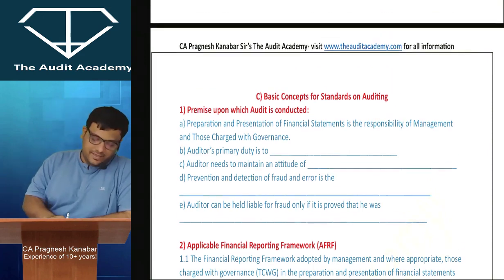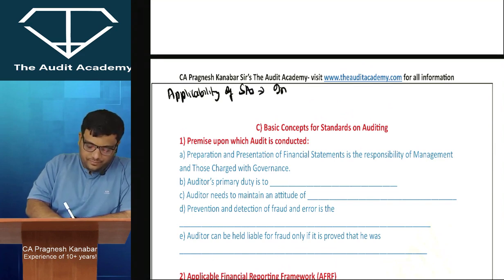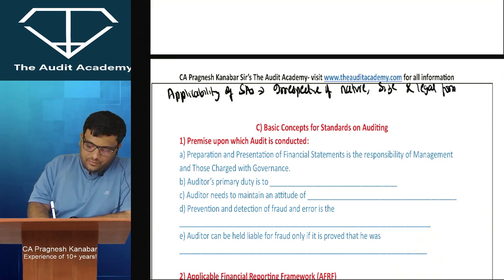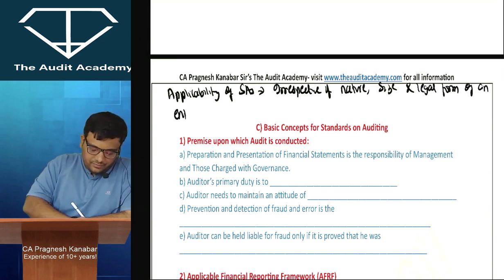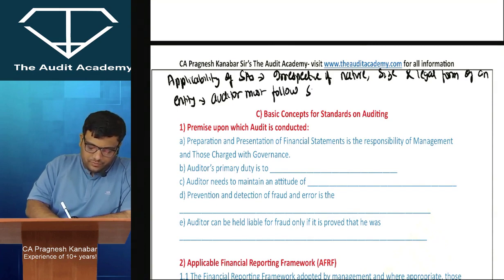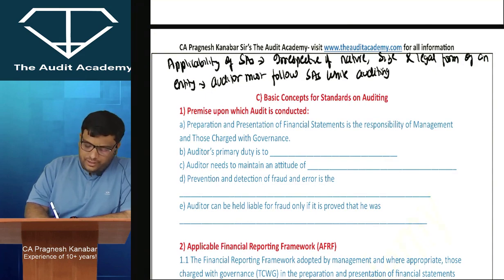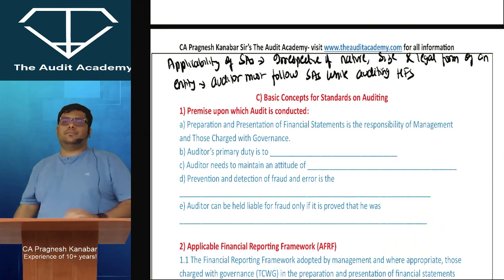So everyone, whenever we discuss the applicability of standards in auditing, irrespective of the nature, size and legal form of an entity, the auditor must follow SAs, standards on auditing, while auditing historical financial statements.